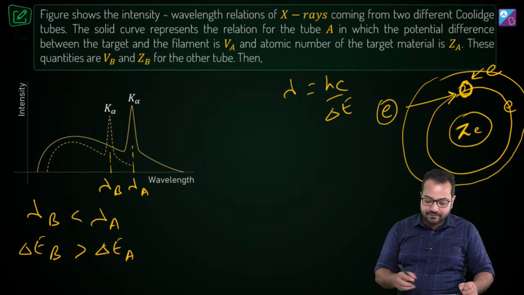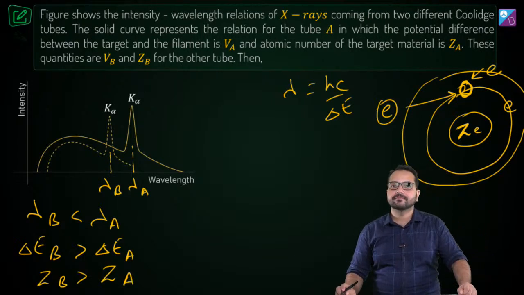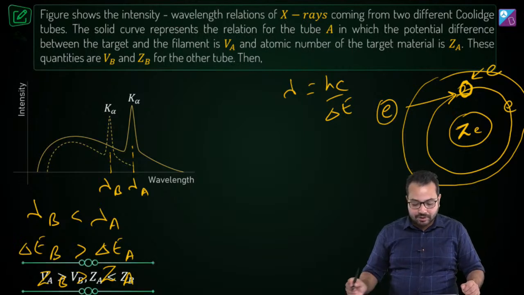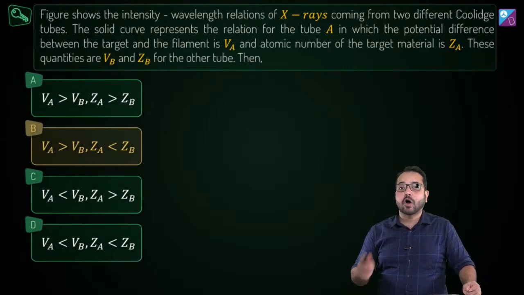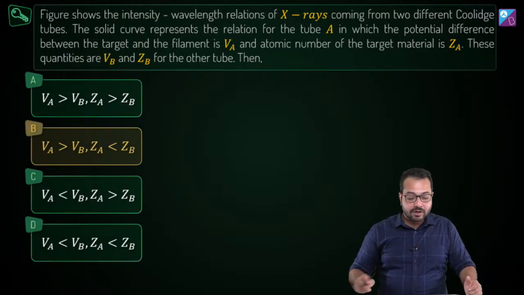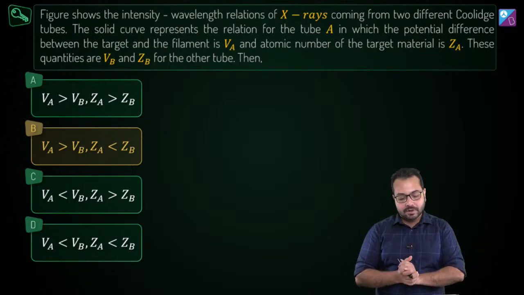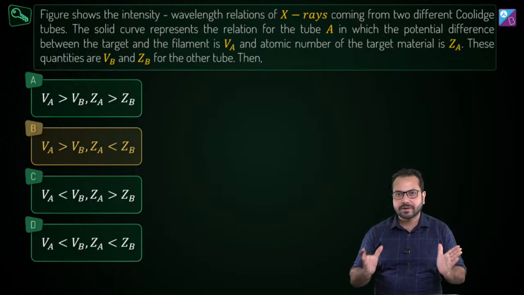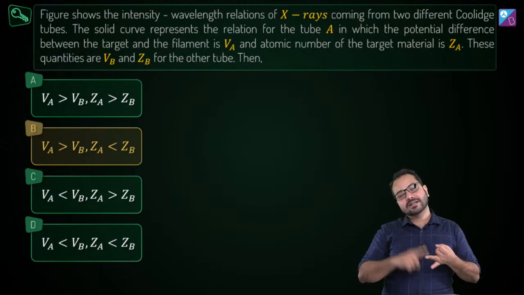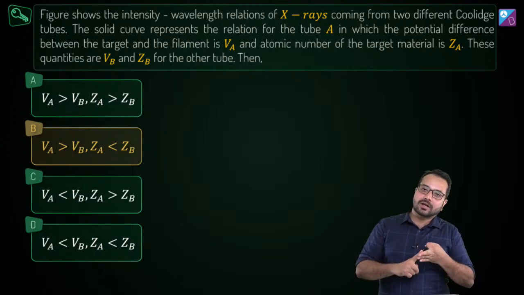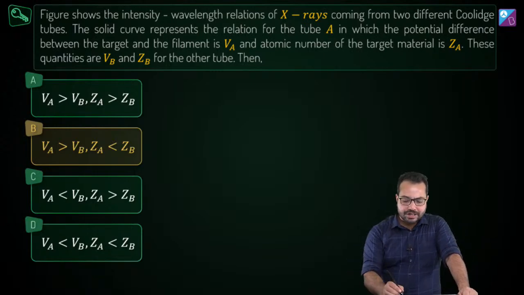So what we can see from here is that ZB is going to be greater than ZA. That is what we have found out. And then if we look at the options, we'll have option B as our correct option: VA is going to be greater than VB and ZA is going to be less than ZB. By doing these questions, we have understood what characteristic X-rays are, what continuous X-rays are, what cutoff wavelength is, etc. One more concept I want to deal with very quickly.